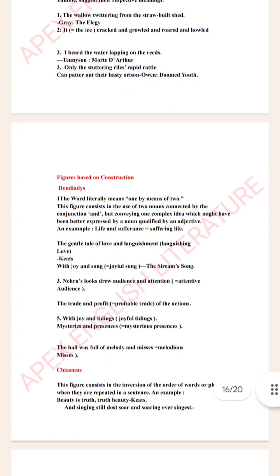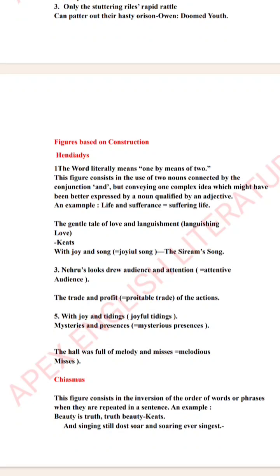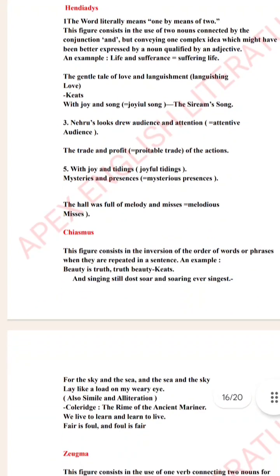Then we have figures based on construction, that is hendiadys. Hendiadys literally means one by means of two. The figure consists in use of two nouns connected by the conjunction and but conveying one complex idea which might have been better expressed. The gentle tale of love and languishment, which basically means languishing love. Again, we can say with joy and song, which is joyful song. So when we use two nouns to present a single idea, that is hendiadys.